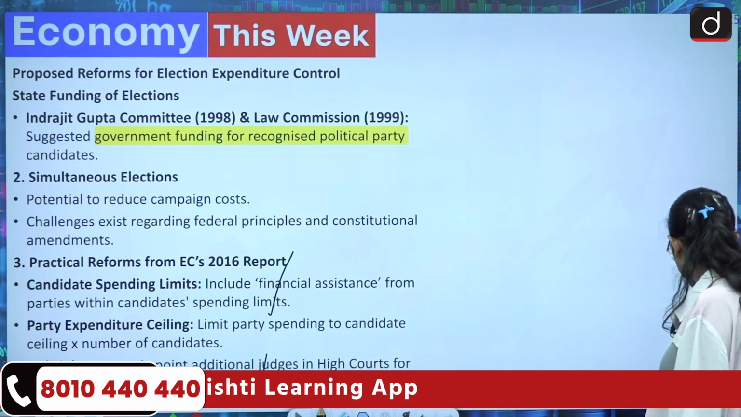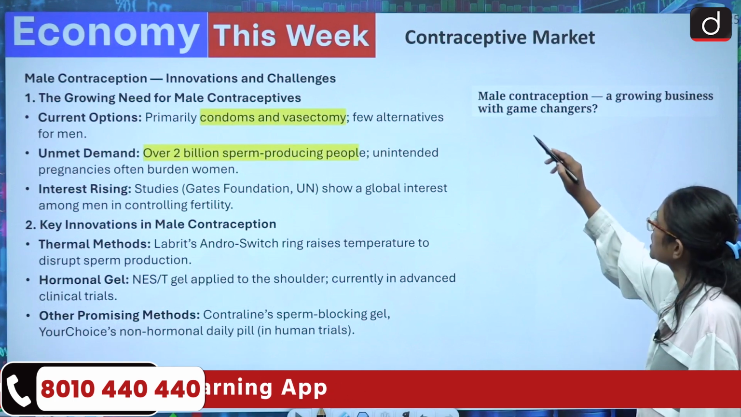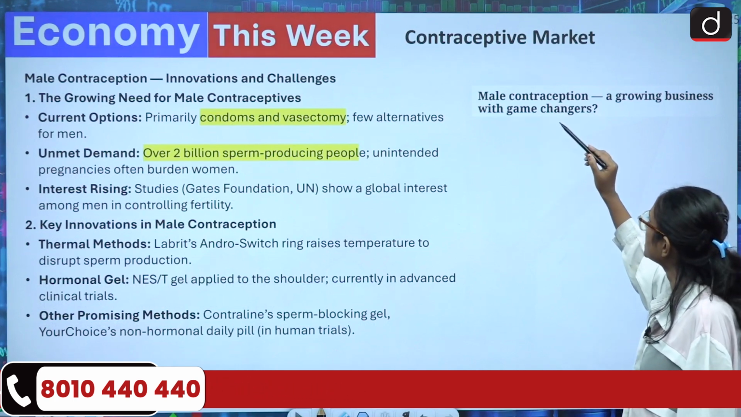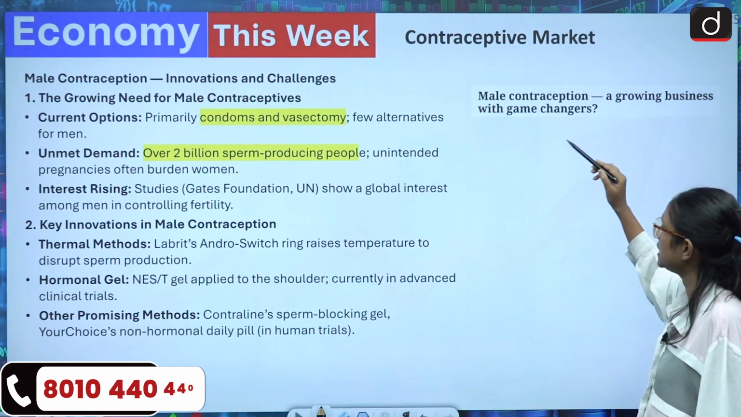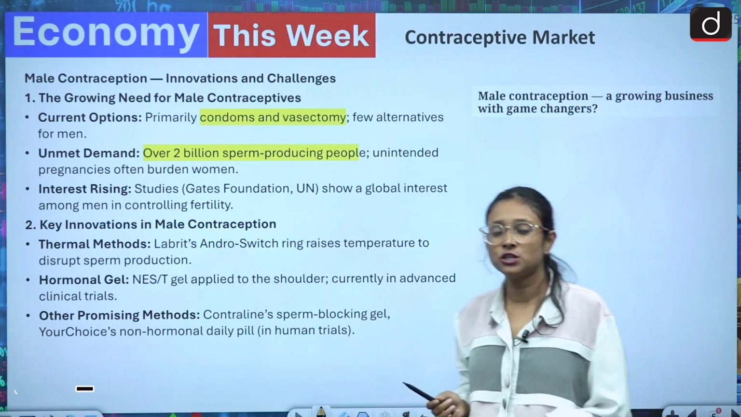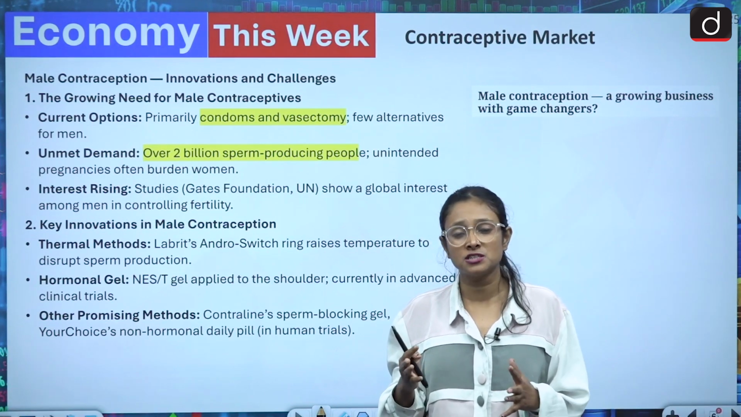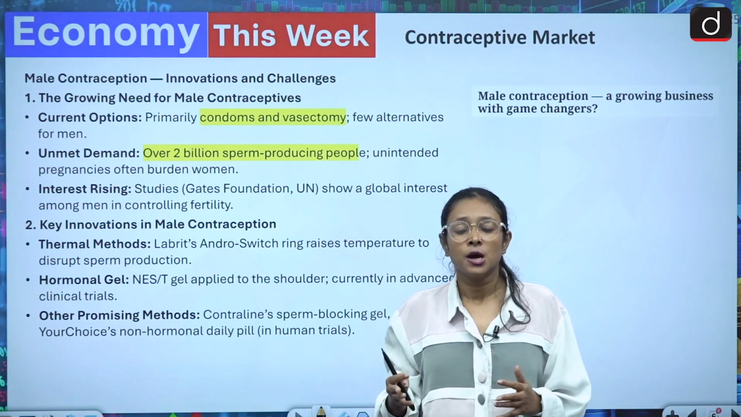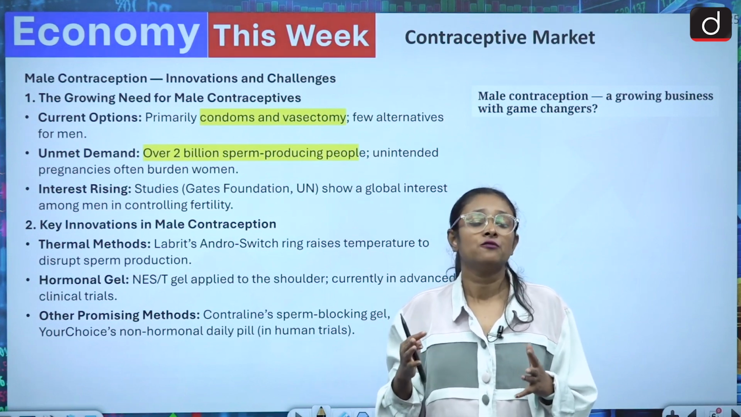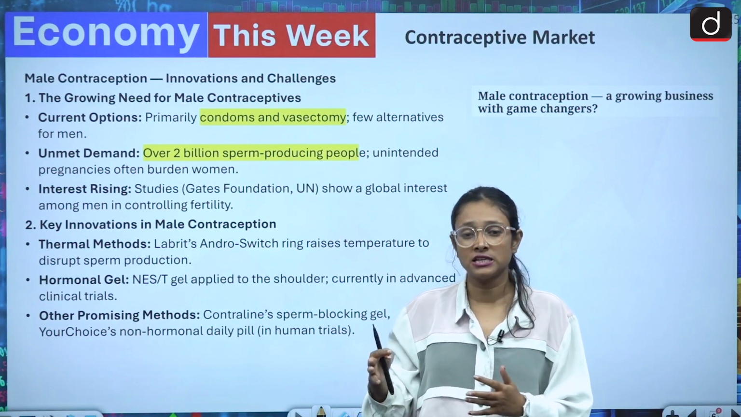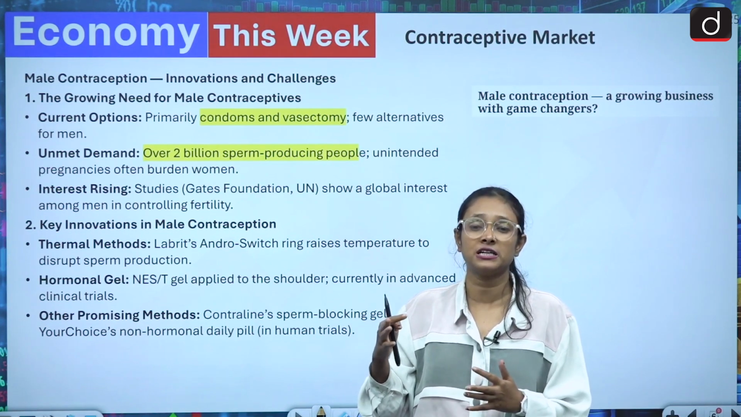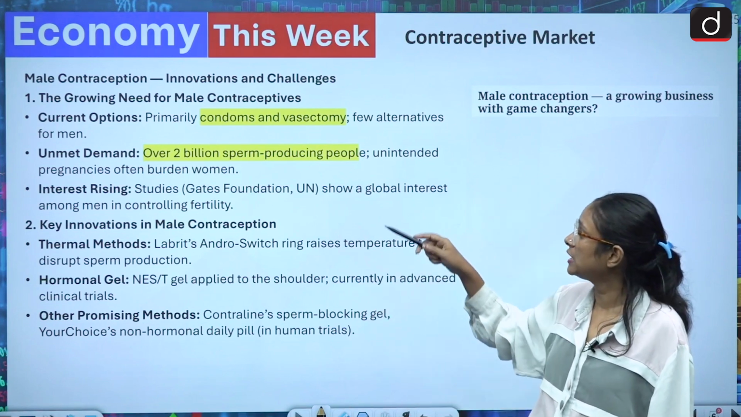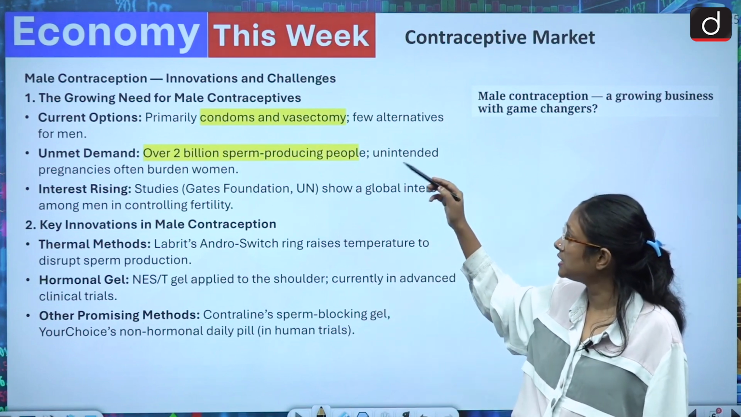Now we'll come to the next one. The next one is about the contraceptive market, and this is the news: male contraception, a growing business with game changers. Whenever we talk about contraceptives, this is a matter of secrecy, not just in India but in other countries also. But we need to discuss the financial aspects of it, that how male contraceptives can take a huge market. So here we'll discuss male contraception innovations and challenges.